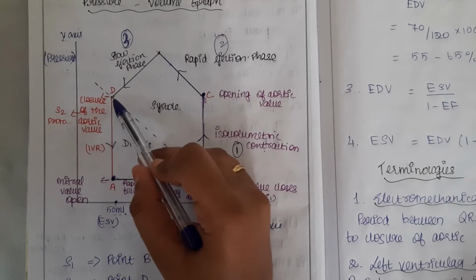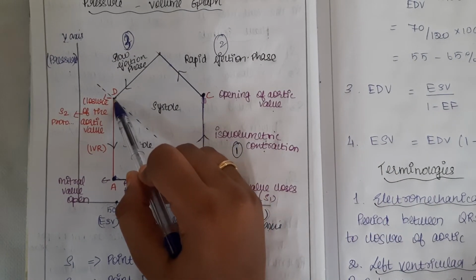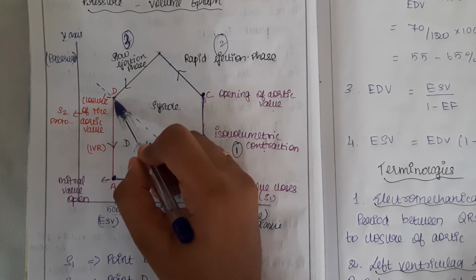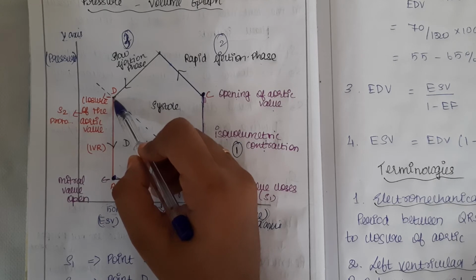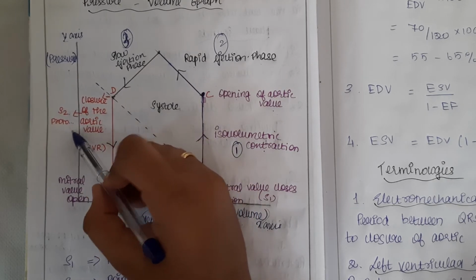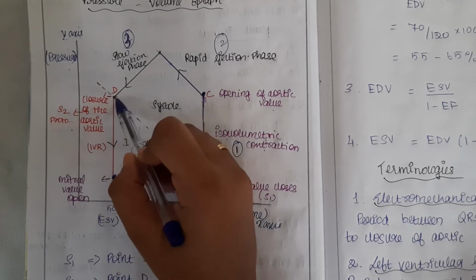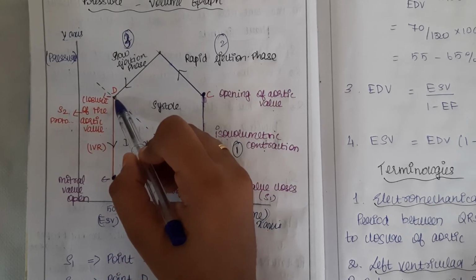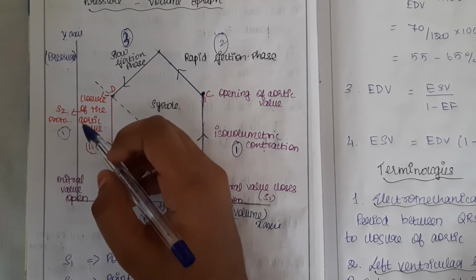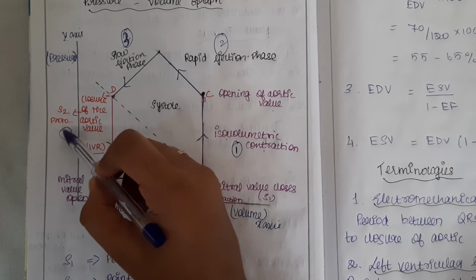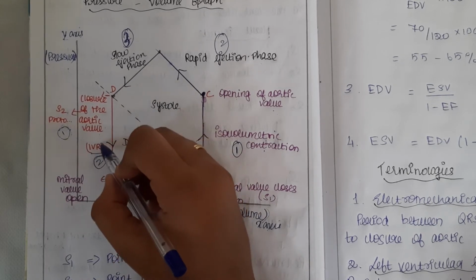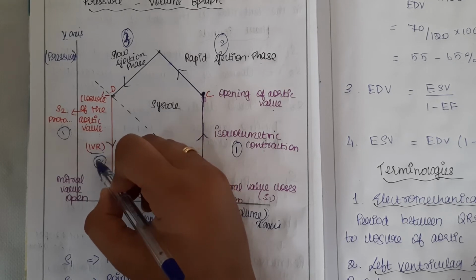Then what happens at the end of systole? Closure of the aortic valve happens, and only then does ventricular diastole happen. That time what happens? S2 sound will be produced. That is the protodiastole. Closure of the aortic valve results in the S2 heart sound. So this is the first ventricular diastolic phase, protodiastole. The second phase is isovolumetric relaxation. So this is the second phase.